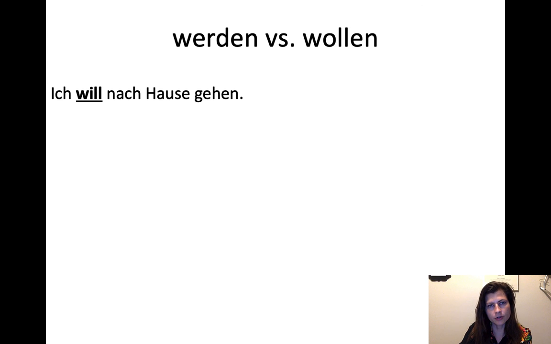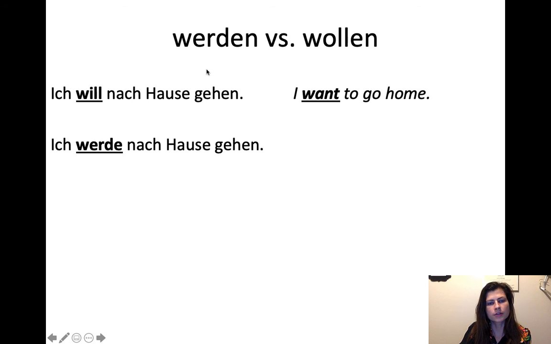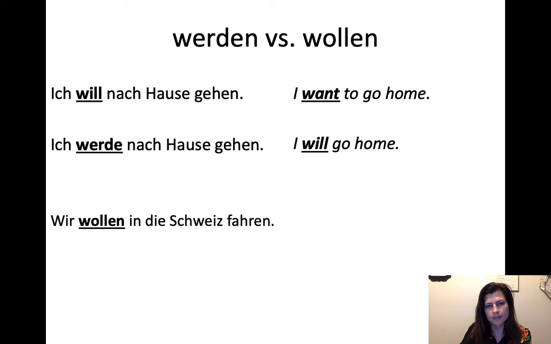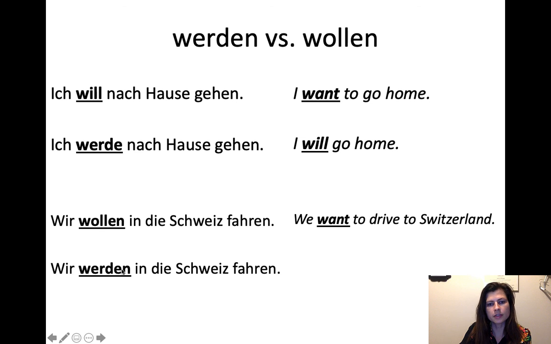Ich will nach Hause gehen means I want to go home. It is my will to go home. I desire to go home. I want to go home. Ich will nach Hause gehen. Versus ich werde nach Hause gehen. Now we have a conjugated werden plus an infinitive at the end, which means I will go home. It is the future tense. I will go home. Wir wollen in die Schweiz fahren means we want to drive to Switzerland. Wir wollen. And then wir werden in die Schweiz fahren means we will drive to Switzerland.